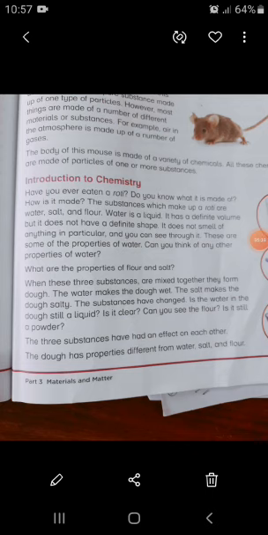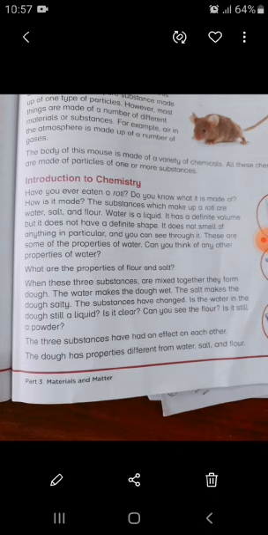So what will happen when we mix together the water, salt and flour? Water is a liquid and it has a definite volume, but it does not have a definite shape. It does not smell of anything in particular and you can see through it. These are some of the properties of water. Flour and salt are solids.